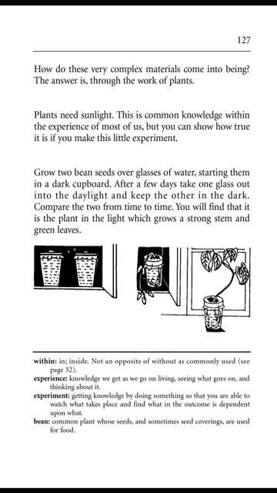Page 127. How do these very complex materials come into being? The answer is through the work of plants. Plants need sunlight. This is common knowledge within the experience of most of us. But you can show how true it is if you make this little experiment. Grow 2 bean seeds over glasses of water, starting them in a dark cupboard. After a few days, take one glass out into the daylight and keep the other in the dark. Compare the two from time to time. You will find that it is the plant in the light which grows a strong stem and green leaves.